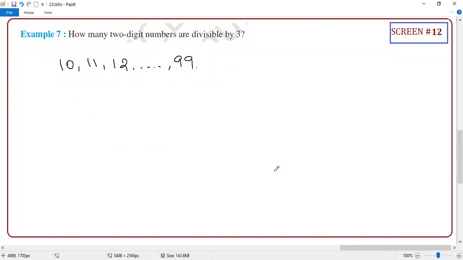But in that, which numbers are divisible by 3? If I ask, you say that 12 will be divisible. Then after that, 15 will be divisible. After that, 18. You can count manually and tell, but maybe the accuracy will not be there. But the first number is what? 12. There is no doubt on that. And whether 99 is divisible by 3? Yes. So that's great. 12 is the first number and 99 is the last number.